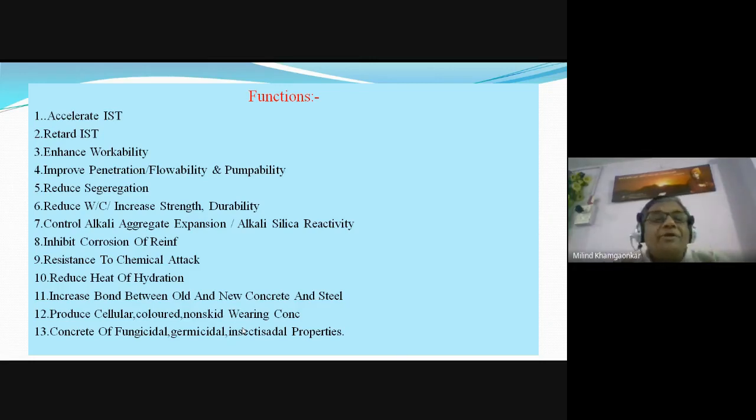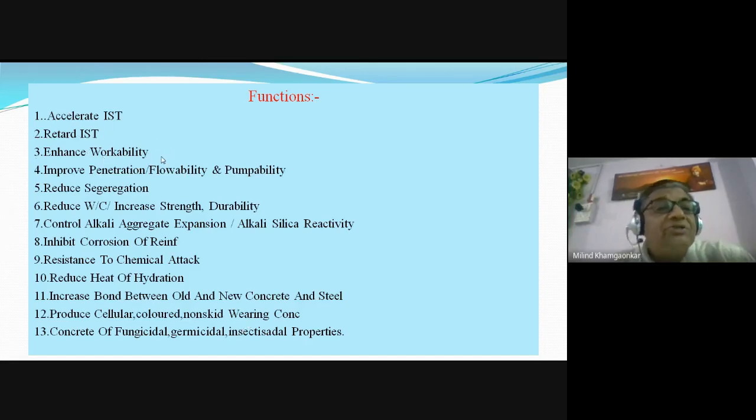So 10-15 kilometers travel time takes a lot of the time. During that travel time also concrete should be workable, it should not set, etcetera. So we want to retard the initial setting time.